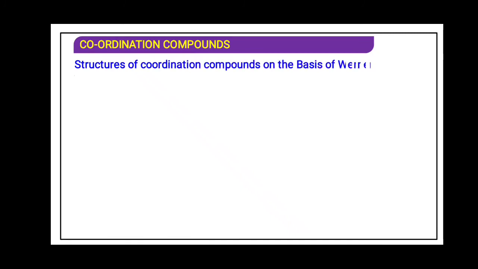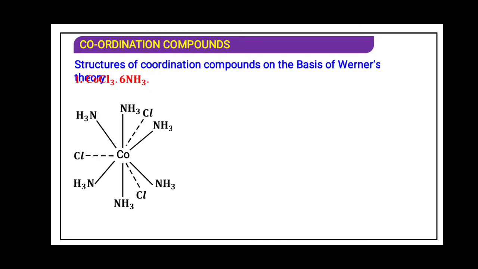Structure of coordination compounds on the basis of Werner theory. Cobalt chloride with the 6 ligands. You can see how they are placed. In the absence of one, two or three ammonia, the chlorine can satisfy the secondary valency also.